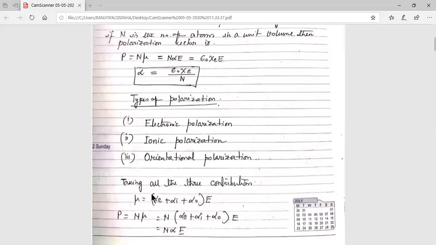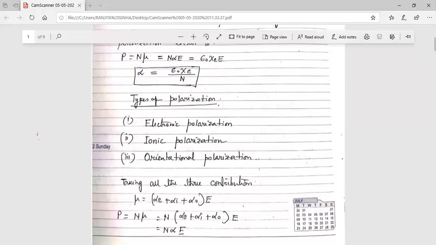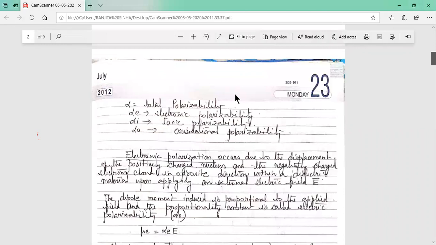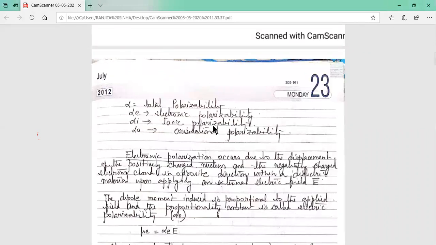So mu equals the sum of these three polarizabilities into E. Again we know P equal to n mu, and replacing mu, P equal to n into (alpha e plus alpha i plus alpha o) into E. So alpha, the total polarizability, equals alpha i plus alpha e plus alpha o. Ultimately the polarization vector, or polarization density, is written as n alpha E, that is n mu, with mu equal to alpha E, so P equal to n alpha E. Here alpha is the total polarizability, alpha e is the electronic polarizability, alpha i is the ionic polarizability, and alpha o is the orientational polarizability.